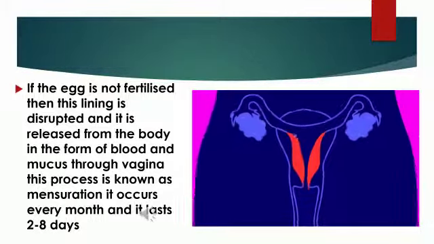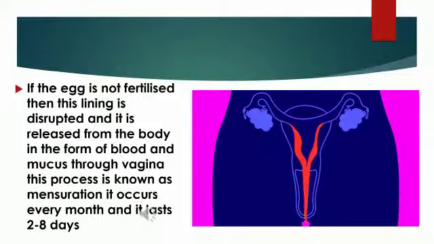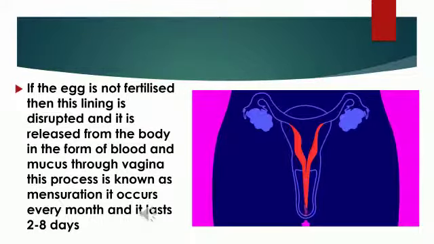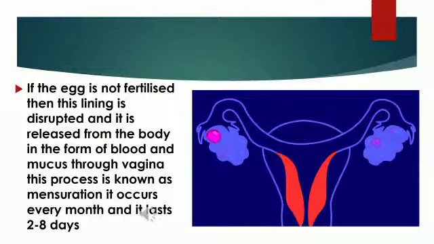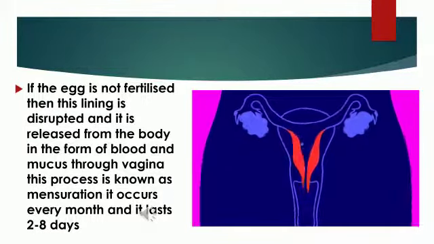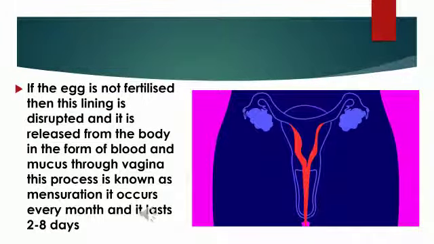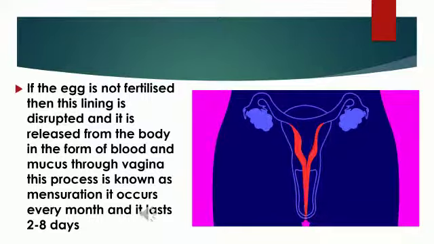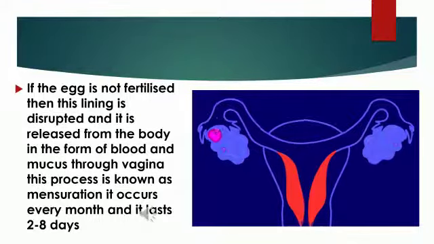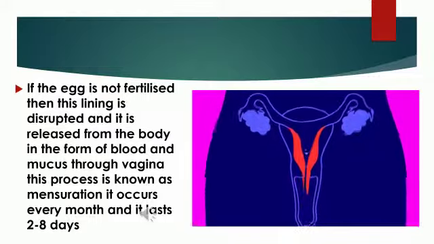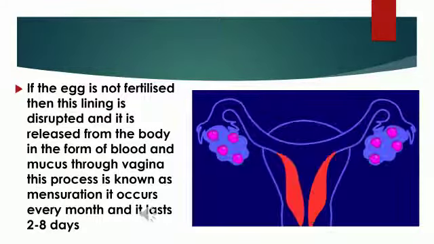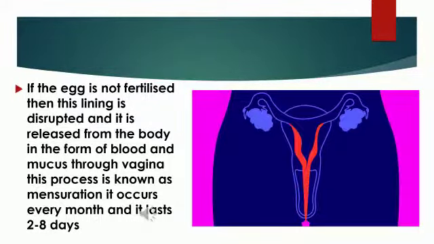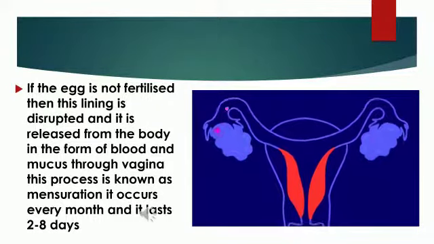The uterus prepares every month by thickening its lining to receive the fertilized egg. If it does not receive any egg, that is, if the egg is not fertilized, this lining is disrupted and released from the body in the form of blood and mucus through the vagina. This process is known as menstruation. It occurs every month and lasts for 2 to 8 days. It depends on each individual: some will have 3 days, some 7 days, some 8 days.